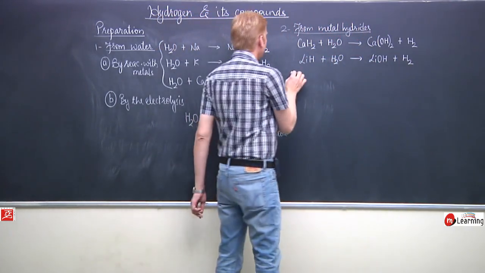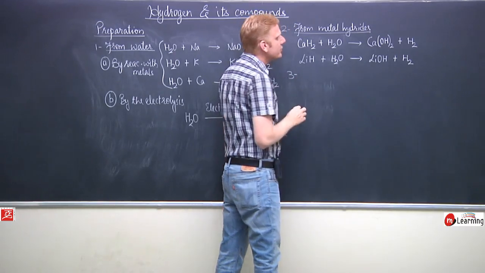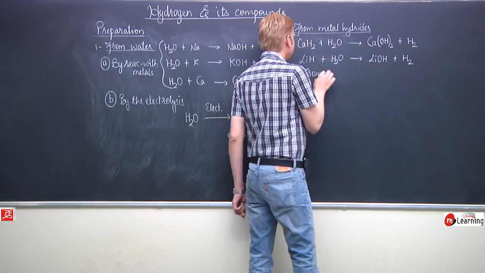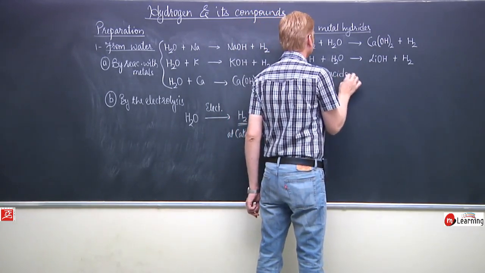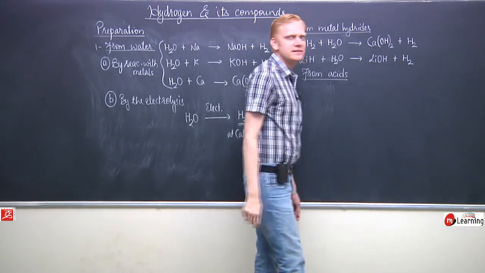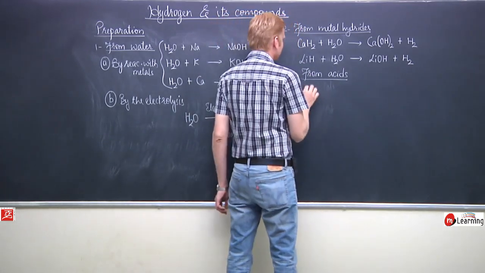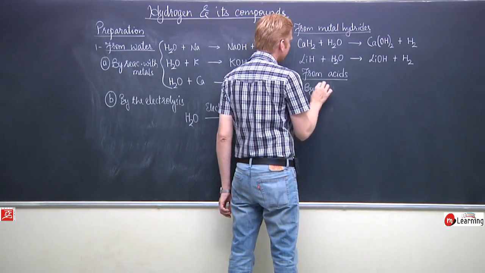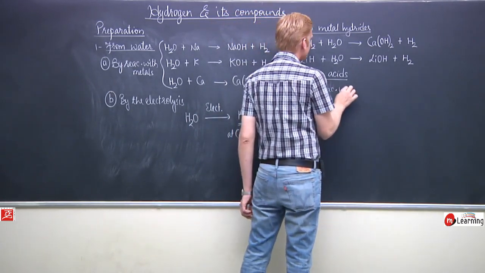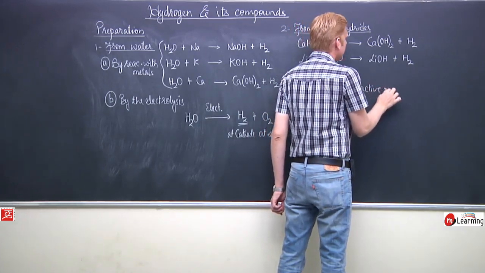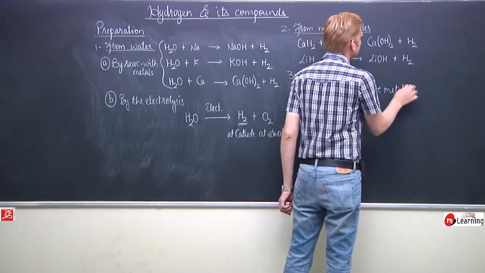Another way to produce hydrogen gas is from acids. Acids react with active metals.